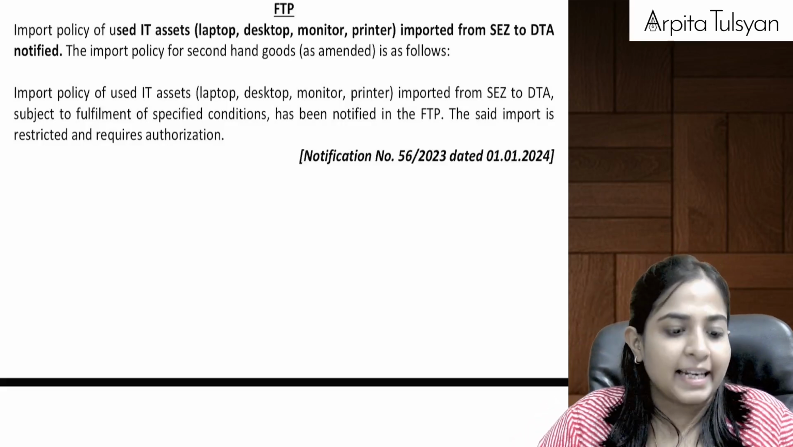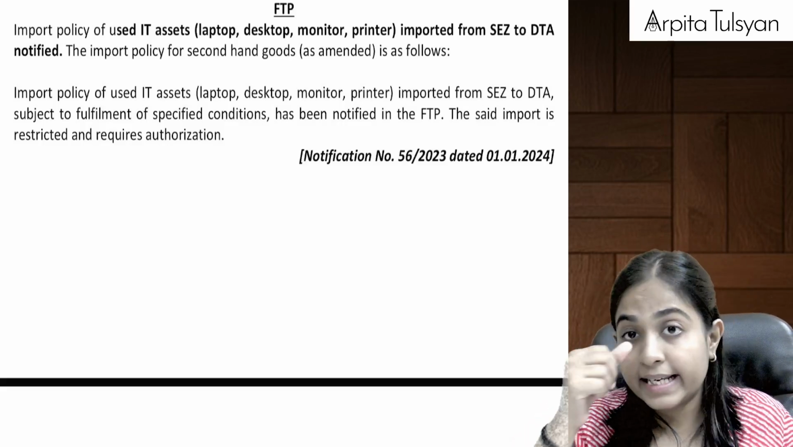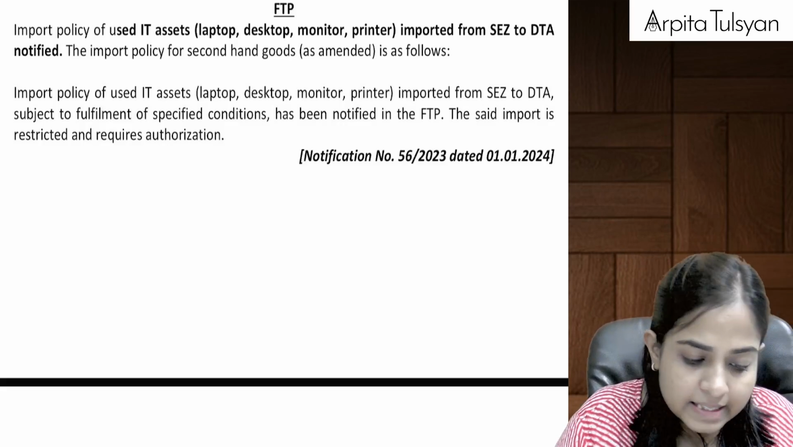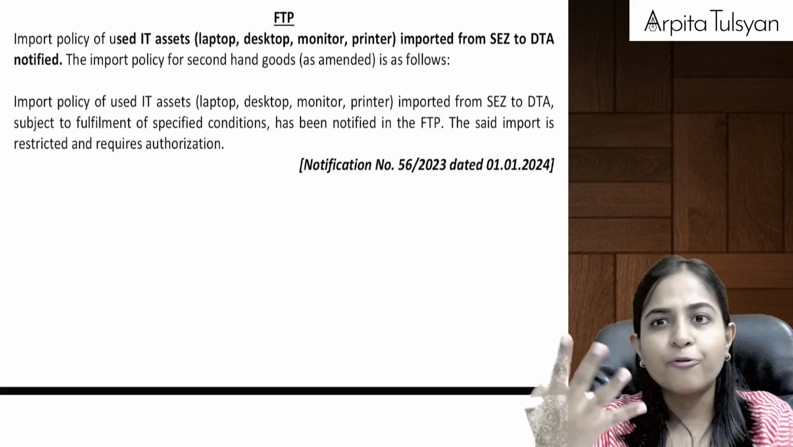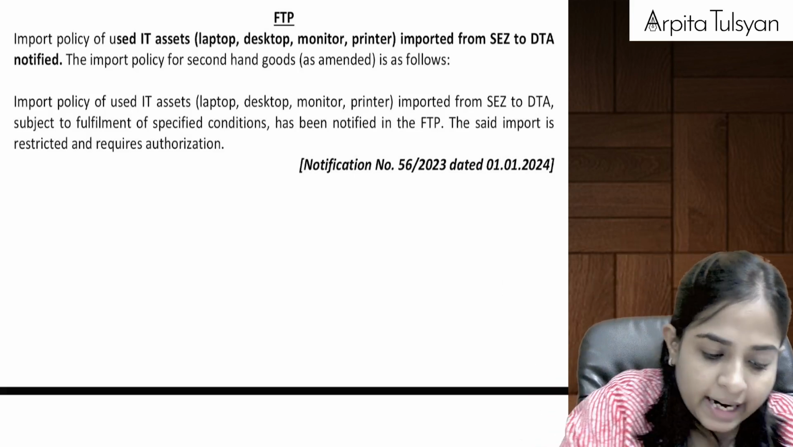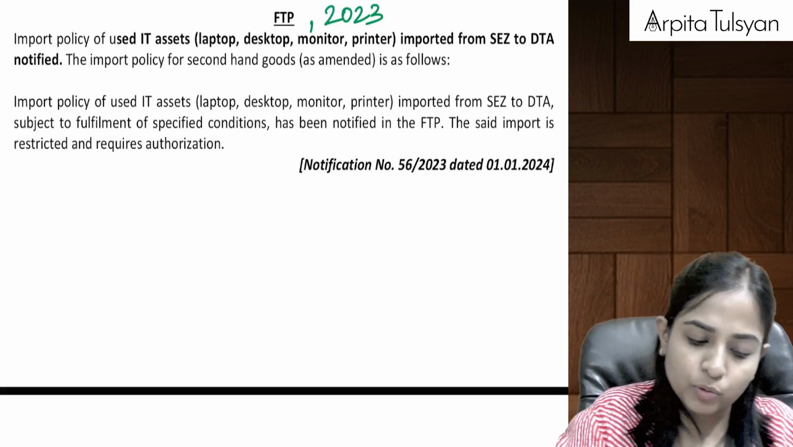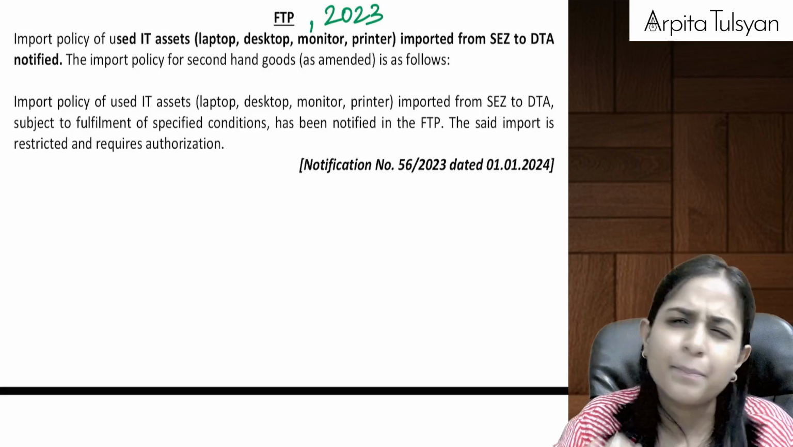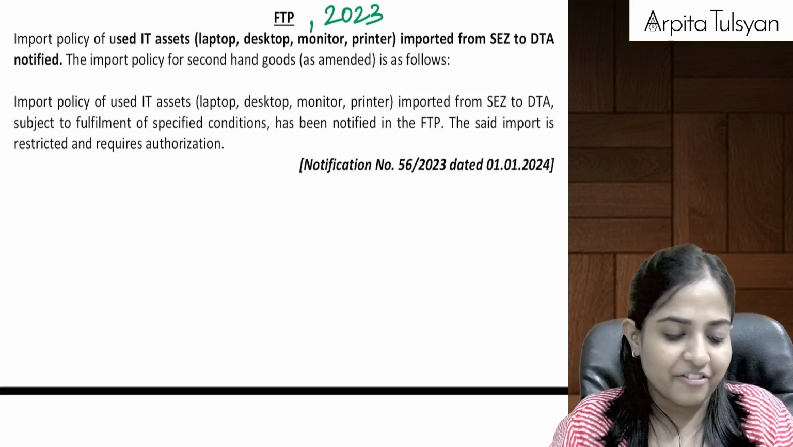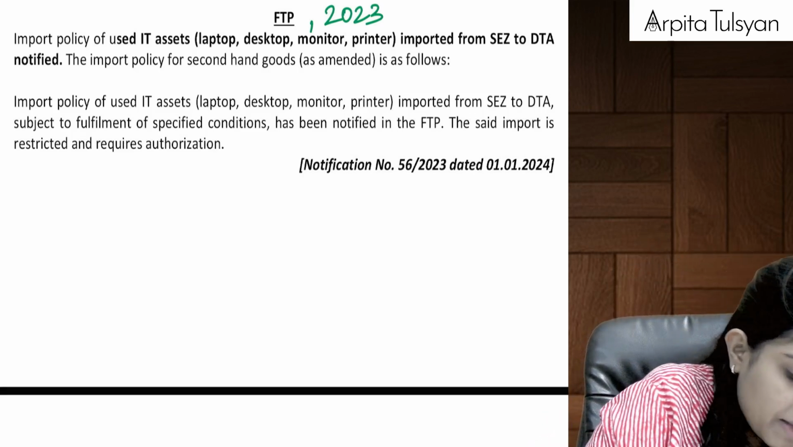Then let's start with the amendments in FTP. In this FTP, we have got some 4 amendments. In addition to your FTP 2023 that we have studied, we have to see a few amendments, simple amendments, but let's try to cover them. Now the first one.